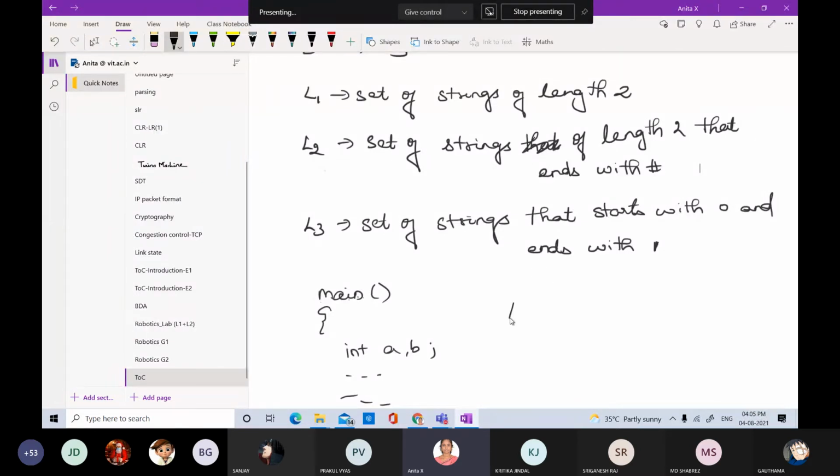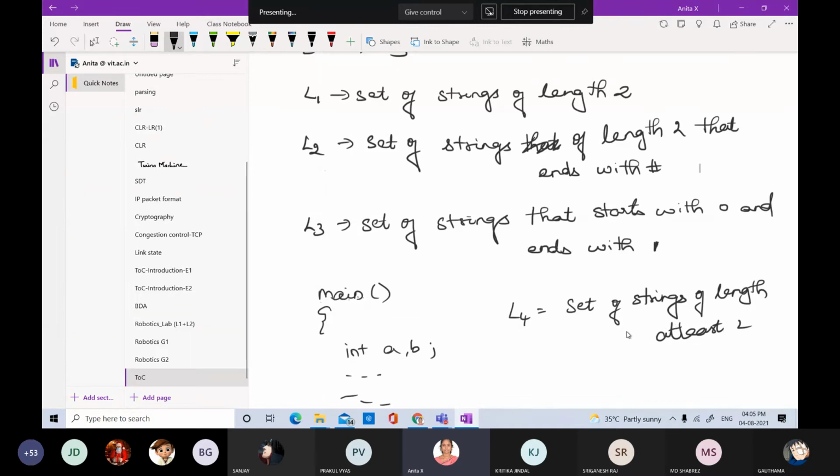So suppose I am defining a language where set of strings of length at least 2, right? Set of strings of length at least 2. So what will be possible? At least 2 in the sense.